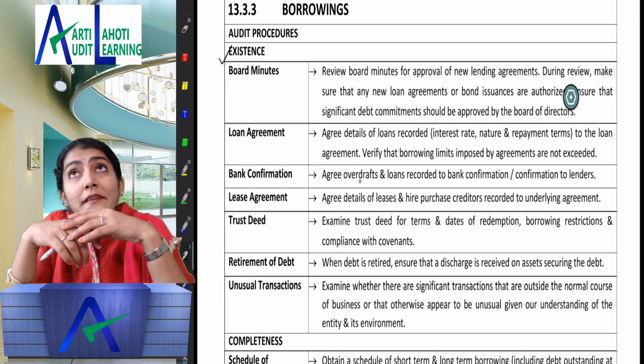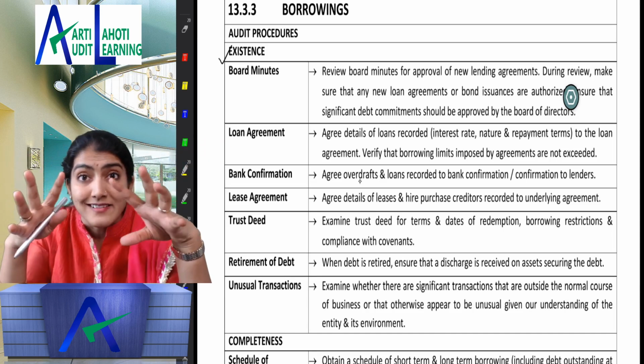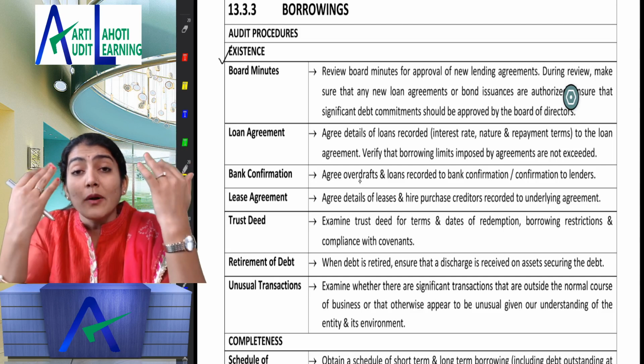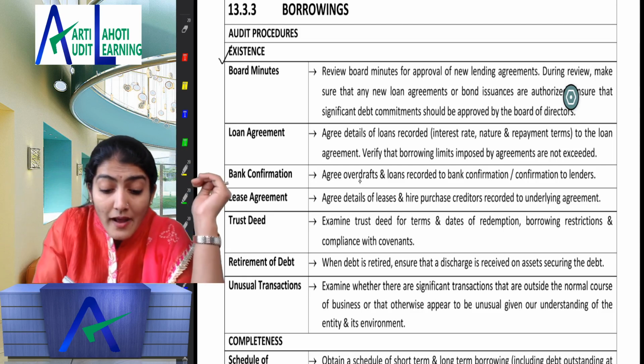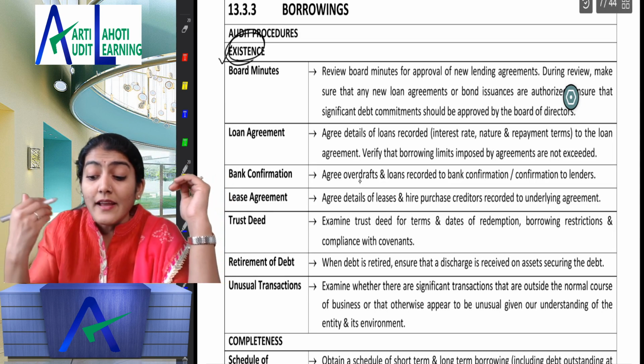So existence means what? Okay, whether really has the company taken a loan from the bank? Does a loan really exist? That is what you first make it clear in your mind. Okay, what is the question being asked? Right, so has the entity really taken a loan from the bank? Does a loan really exist?